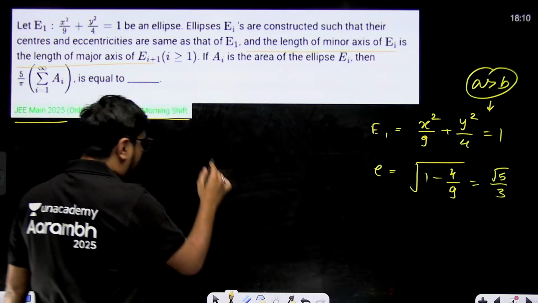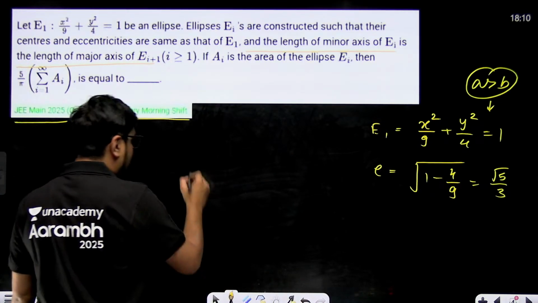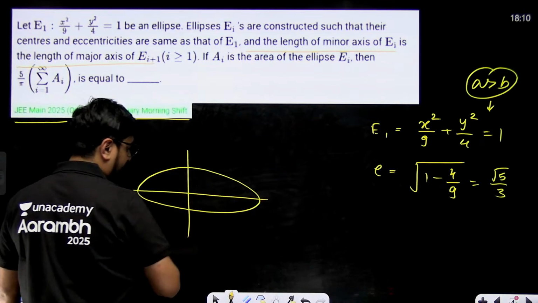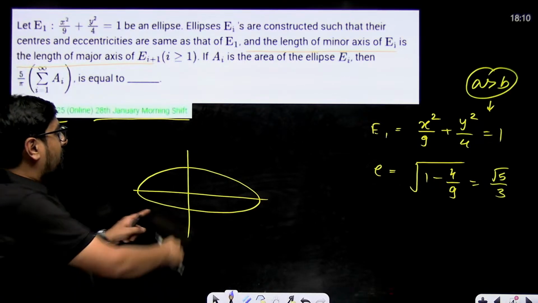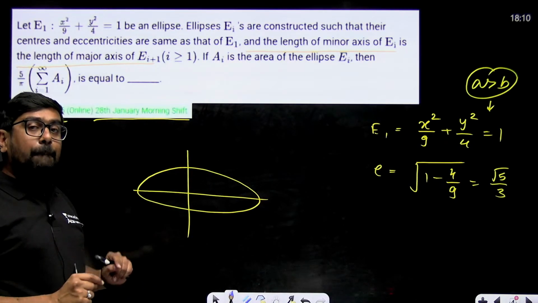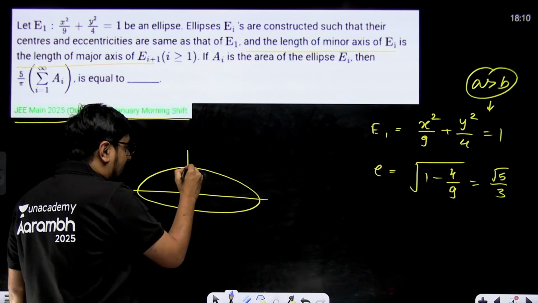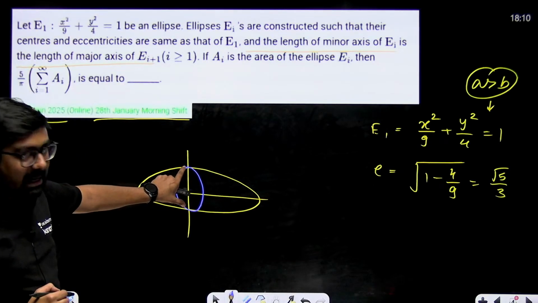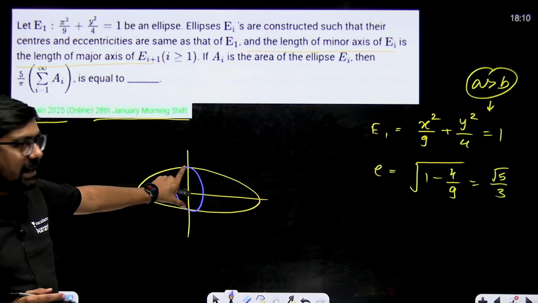Now, although we don't need to go into this, if we understand the figure, this is our horizontal ellipse, correct? This is my horizontal ellipse. Now the length of the minor axis of E1 will be the length of the major axis of E2. That means E2 should be this, then only the length of the major axis will be this, right? For a vertical ellipse only the major axis will be this one.